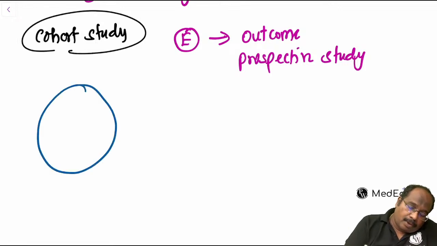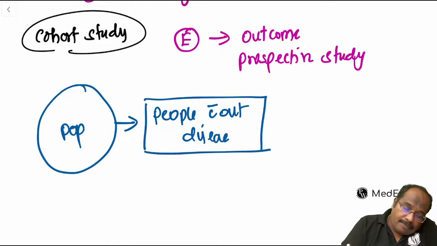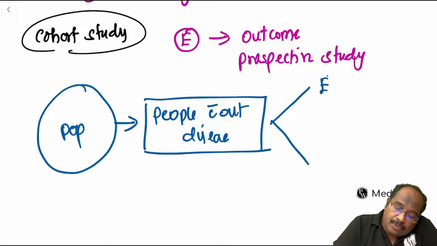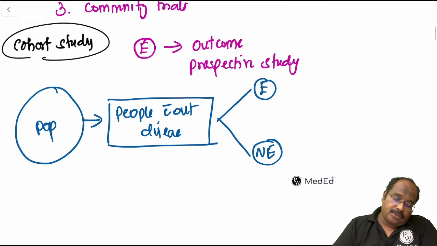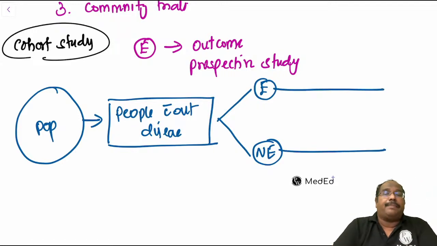This is the population. From the population, you select people without disease. Then you divide them into exposed and non-exposed, then follow them over a period of time.